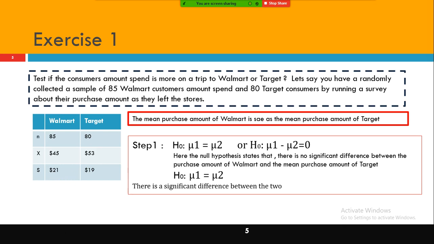Some customers spend $45, some spend $50, some spend $5. Too much volatility and inconsistency. Here it is somewhat consistent, but here it is not. The higher the standard deviation, the higher the inconsistency.